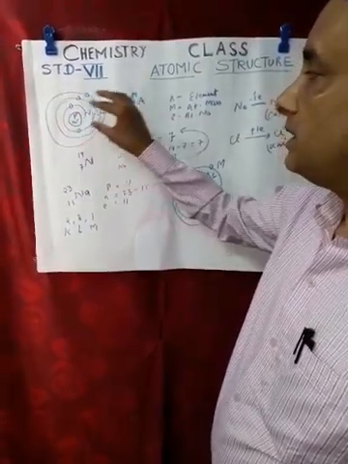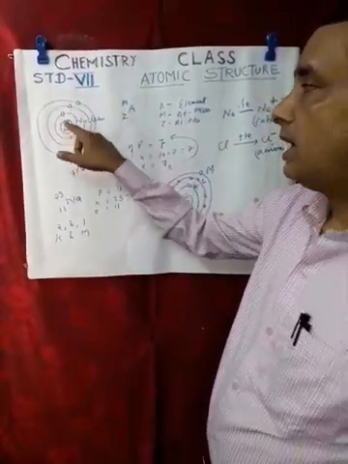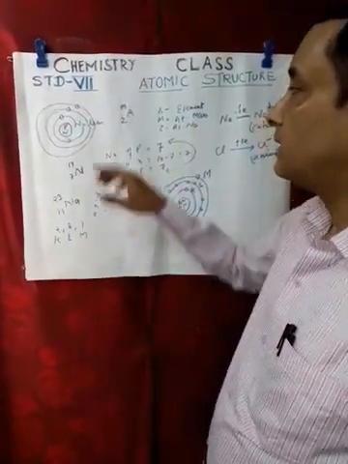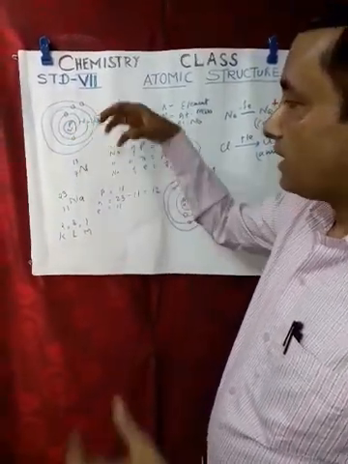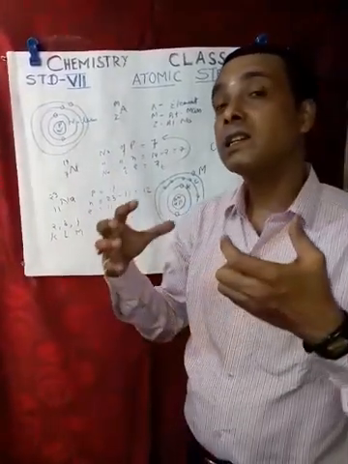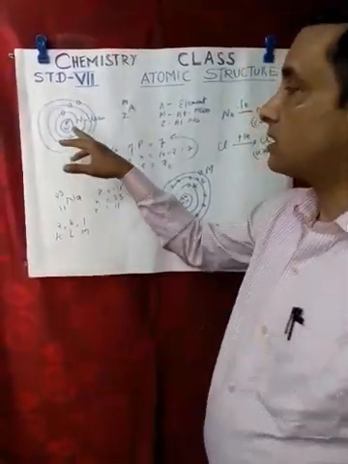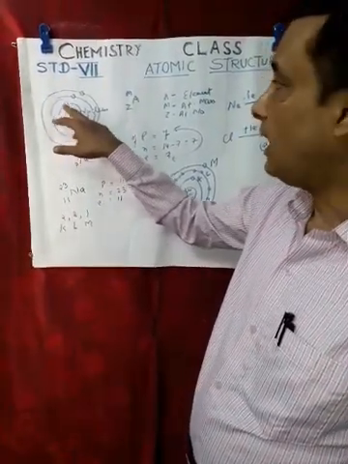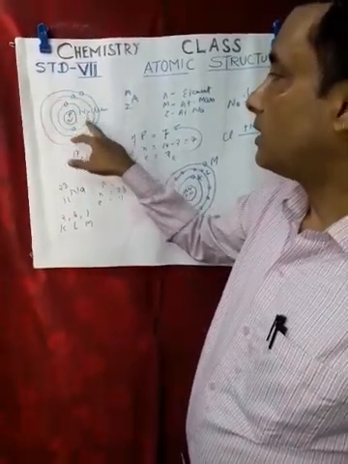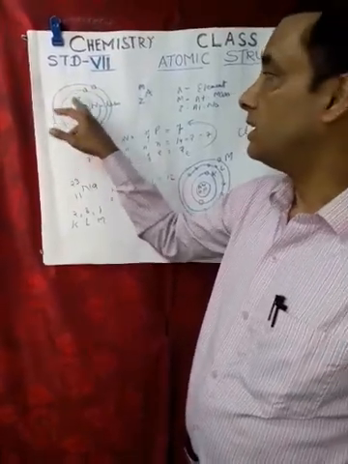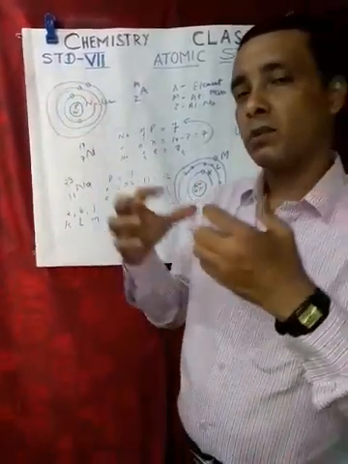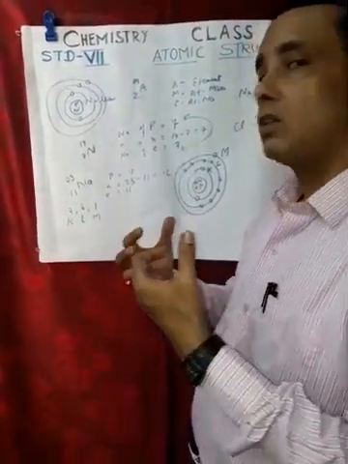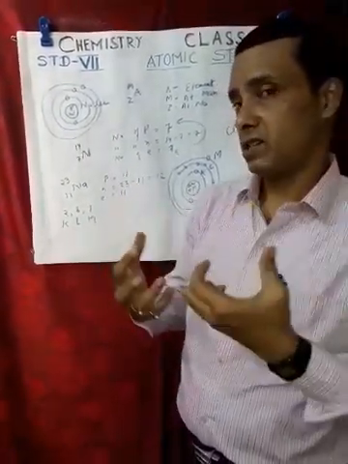Now, these electrons are revolving, and at the same time they also concluded that the atom as a whole is electrically neutral. Why? Because the central part of the atom is positively charged, and outside the central part, electrons are revolving, which are negatively charged. So the number of protons and the number of electrons remain the same. So the atom as a whole becomes electrically neutral.